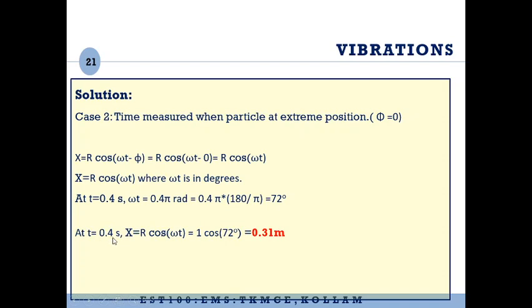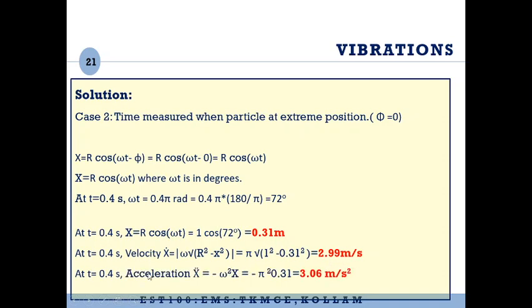At t equal to 0.4 second, x equals r cos omega t, you will get it as 0.31 meter. Again, velocity is omega root of r square minus x square. You can get it as 2.99 meter per second. And acceleration is minus omega square x, minus pi square into 0.31. You will get it as minus 3.06 meter per second square.